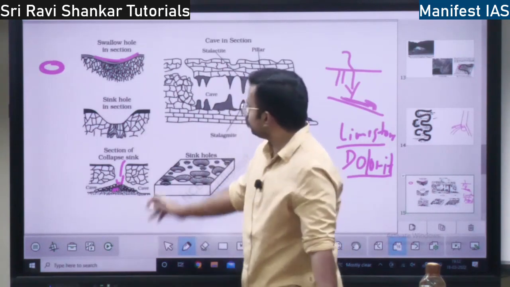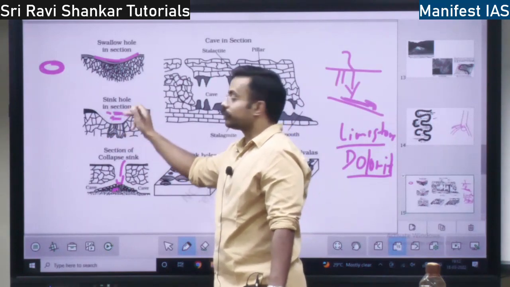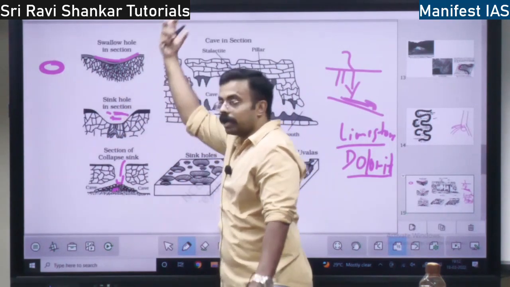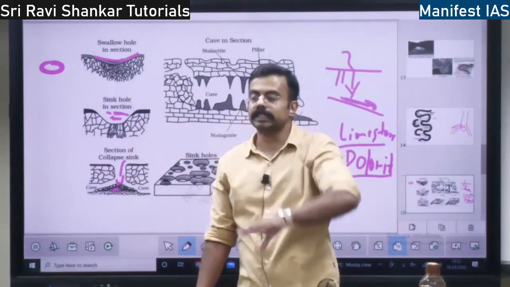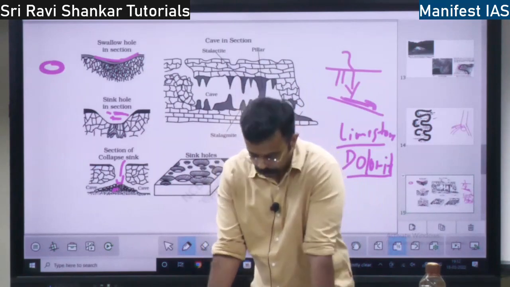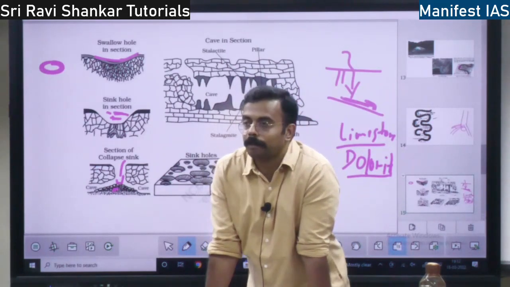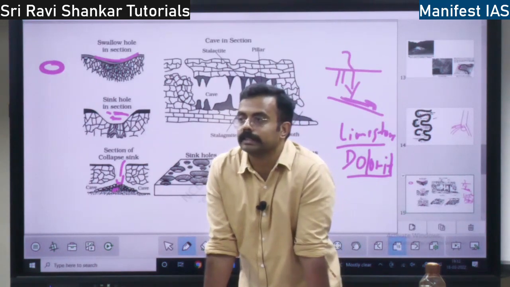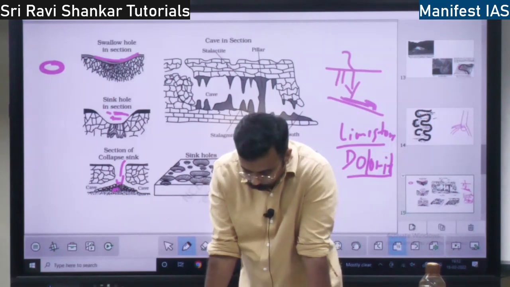So sometimes in this sinkhole there will be water, right? If somebody goes and steps into this, they are going to go into the ground. They are going to disappear, right? That is the sinkhole. That is why it is called a sinkhole. Collapse sinks are also called dolines. Collapse sinks, another name is dolines, right?